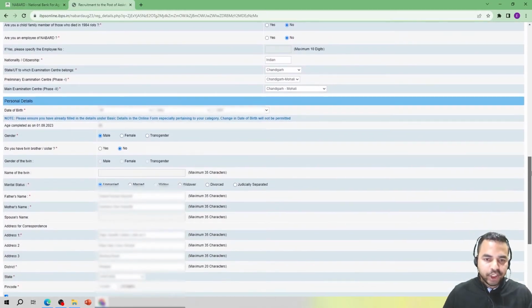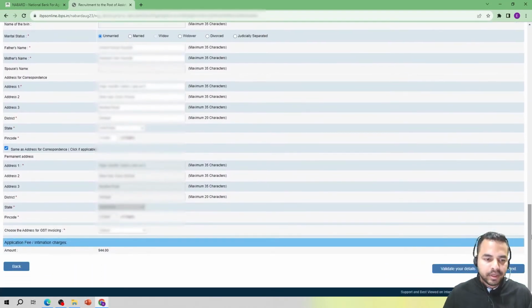After ensuring that all the details are correct, I am just clicking on validate your details, and it is saying that please choose the address for GST invoicing. See guys, that is the thing that you have to check. You have to make sure that all the details have been entered.